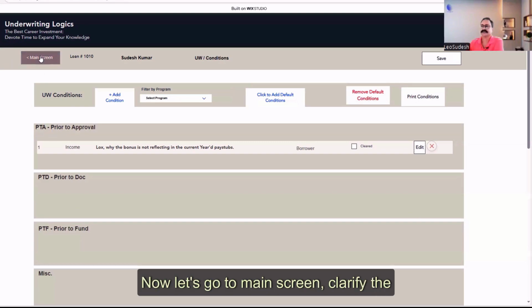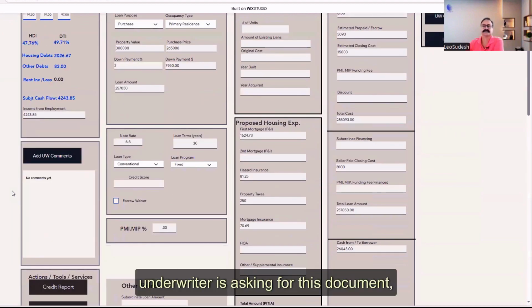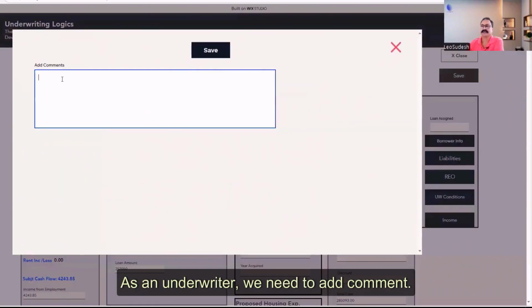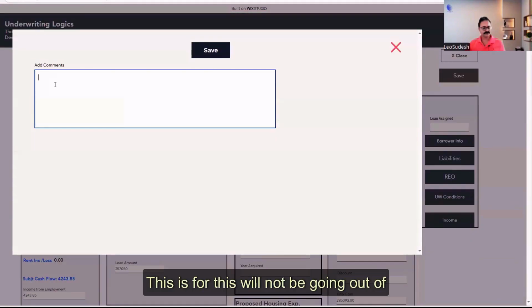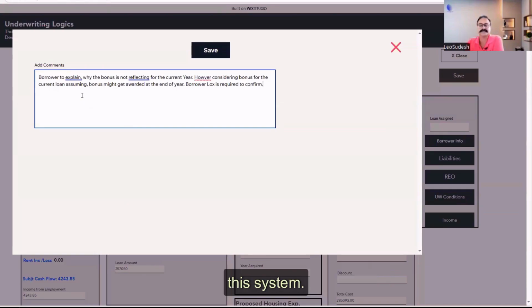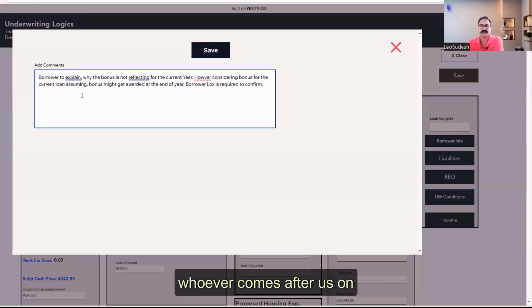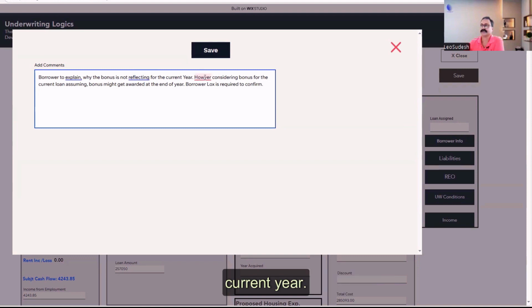Now let's go to the main screen. Clarify the first thing I was telling you: why the underwriter is asking for this document. Then here add the comment. As an underwriter, we need to add a comment. We will add the same here, why we are asking for this document. This will not be going out of this system. It is going to remain in the system so that whoever comes after us and reviews this loan will have clarity on why we are asking. Here we can ask the borrower to explain why the bonus is not reflecting for the current year.